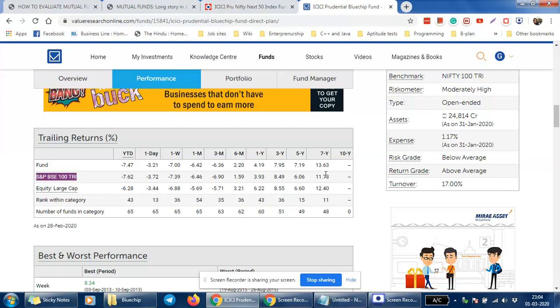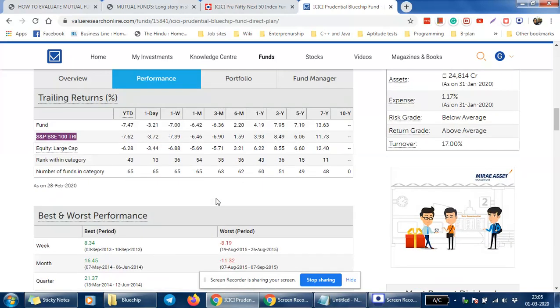So whenever the fund manager quotes that they have outperformed the index or outperformed the market or something like that, they will always quote it from this benchmark. So this is the benchmark which they have chosen, and they will be comparing themselves against this benchmark.